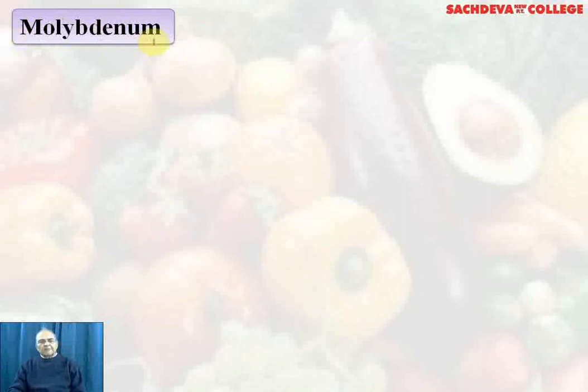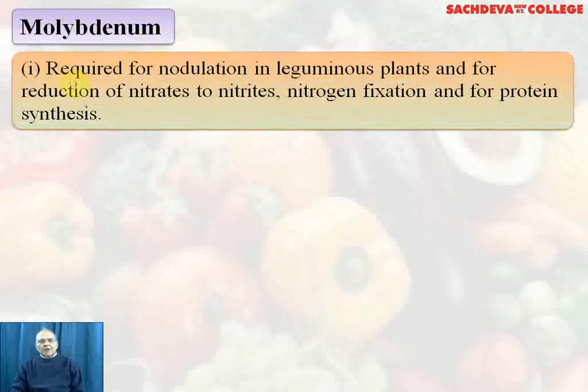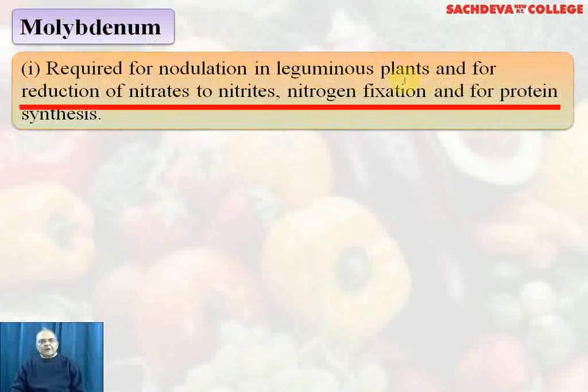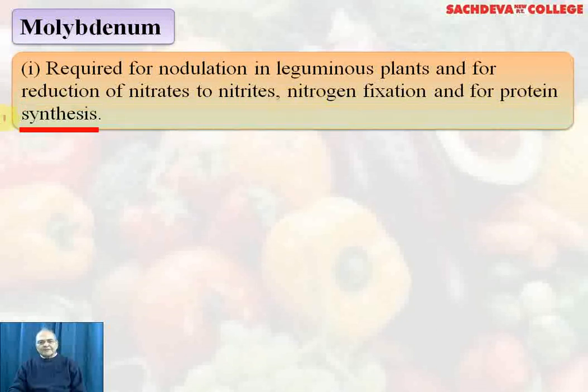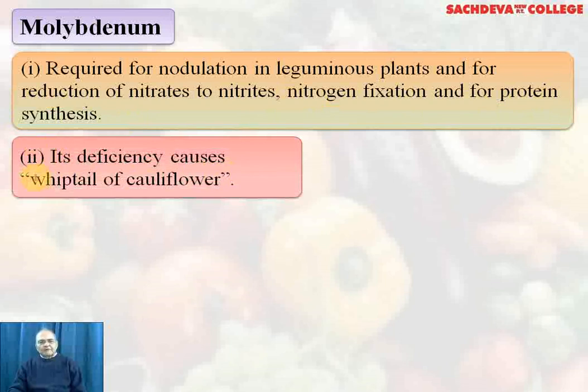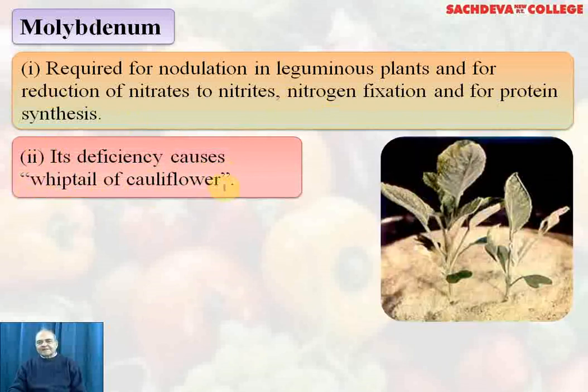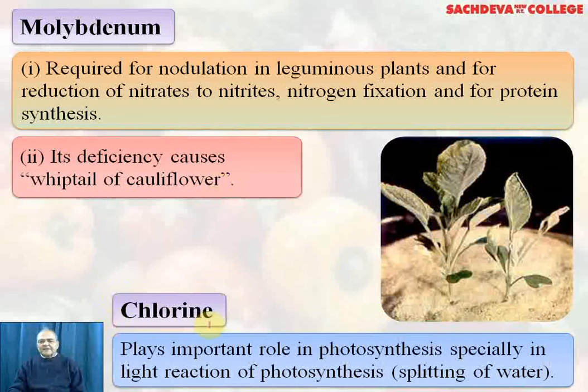Molybdenum, again a micronutrient, required for nodulation in leguminous plants, that is in the formation of root nodules, and for reduction of nitrates to nitrites, nitrogen fixation, and for protein synthesis. Its deficiency causes whiptail of cauliflower, and this is a plant showing the whiptail of cauliflower. It plays an important role in photosynthesis, especially in the light reaction, and that is during the light reaction, it plays an important role in splitting of water during photosynthesis.